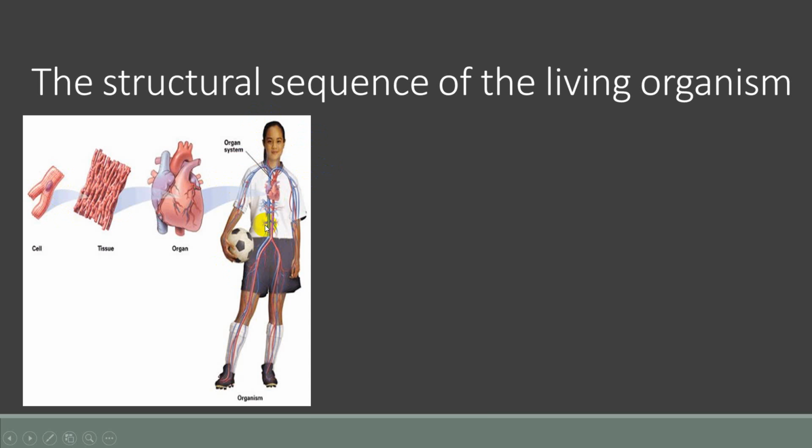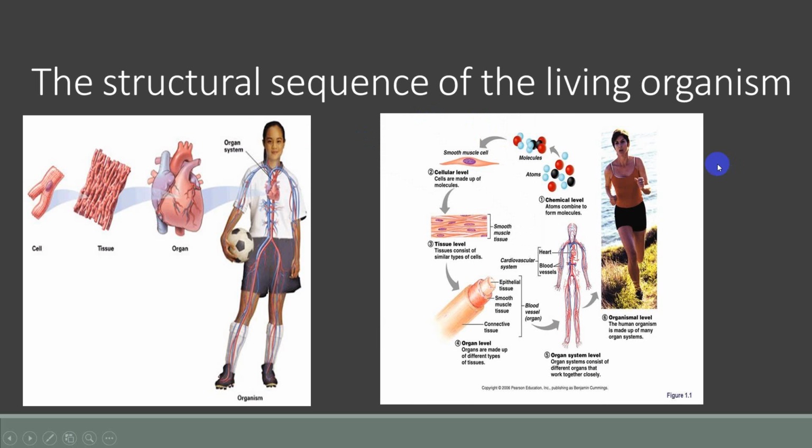So the body of the living organism consists of different systems, the system consists of different organs, the organs consist of tissue, and the tissue consists of cells. Let's see the levels of organization here, starting from the organism level. The human organism is made up of many organ systems. It's the same circulatory system consisting of heart and blood vessels. This time we are going to take the organ, the blood vessel. The blood vessel is an organ in the circulatory system. This organ consists of tissue, and the tissue consists of cells.